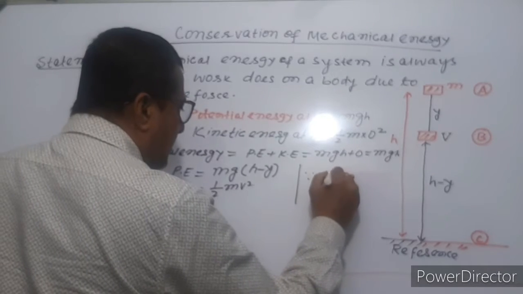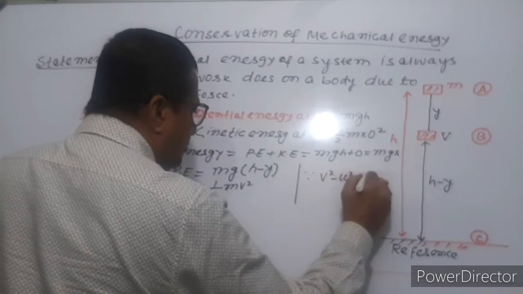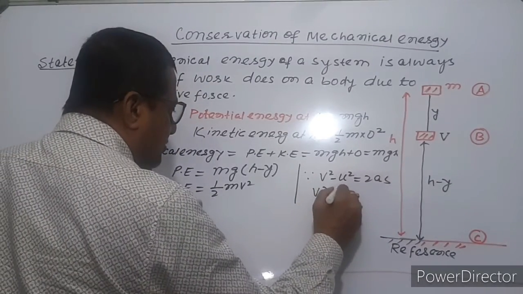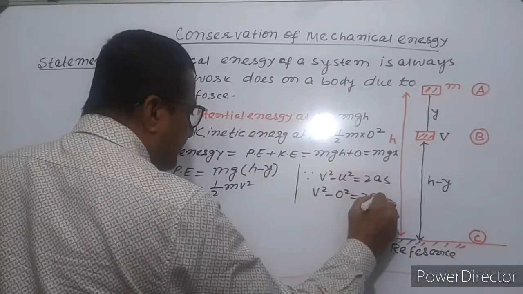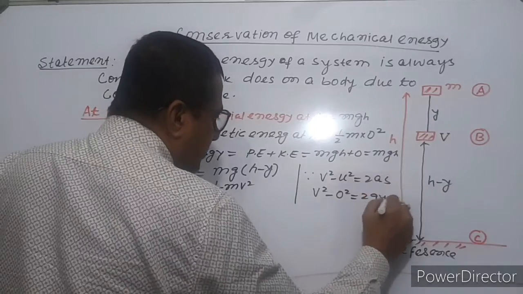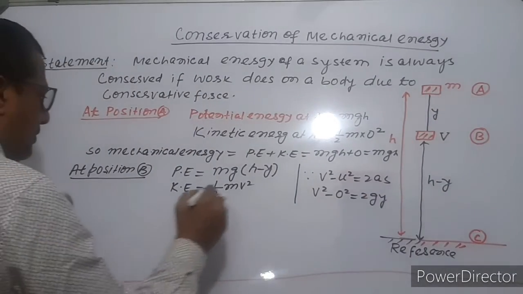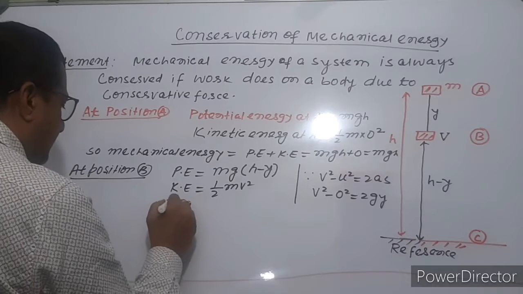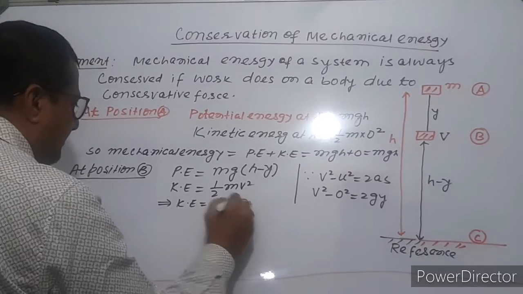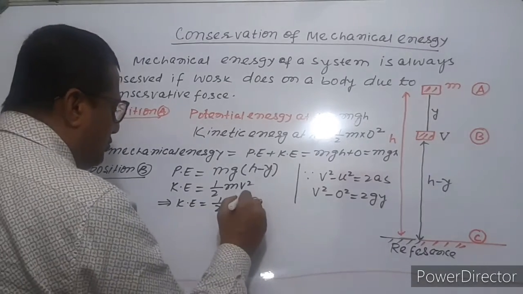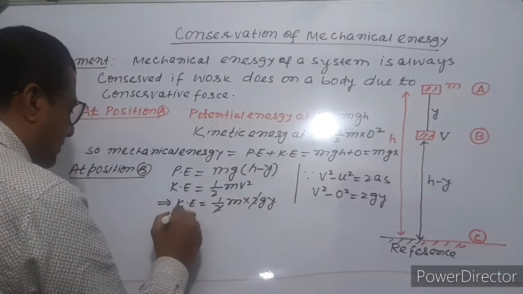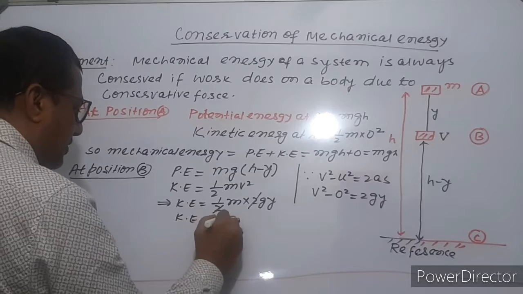Since v squared minus u squared equals 2as, with u equal to 0, acceleration g and distance y, v squared is 2gy. So kinetic energy equals half m times 2gy, the 2 cancels, so kinetic energy equals mgy.